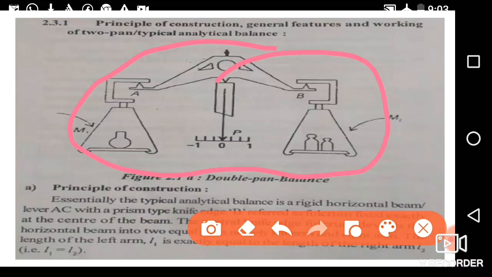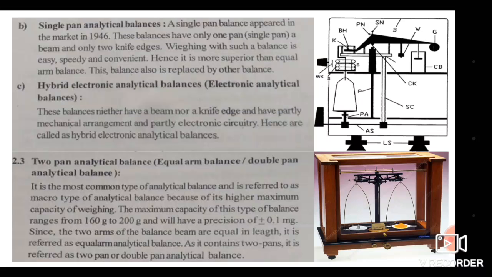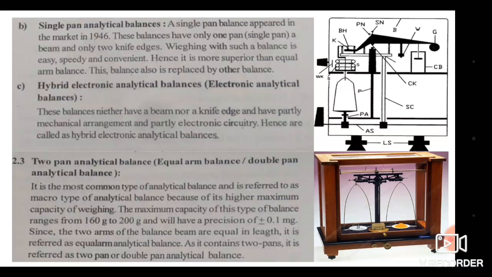Such balances are used for the measurement of substances, but weighing with this type of balance is very tedious and time consuming. So we replace this balance by the single pan balance. And what is the single pan balance? A single pan analytical balance appeared in the market in 1946. So first it came in 1946.